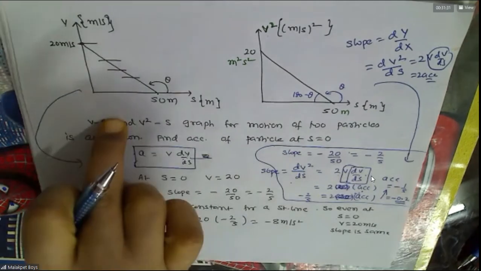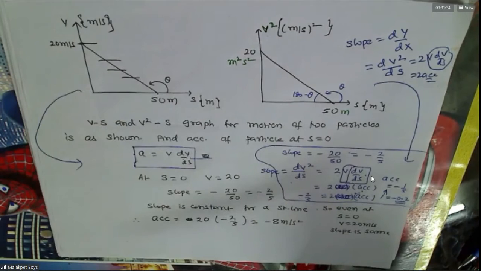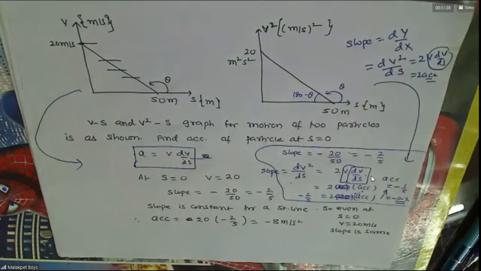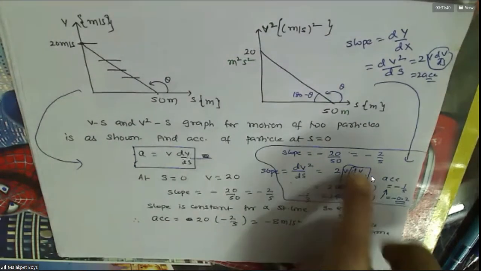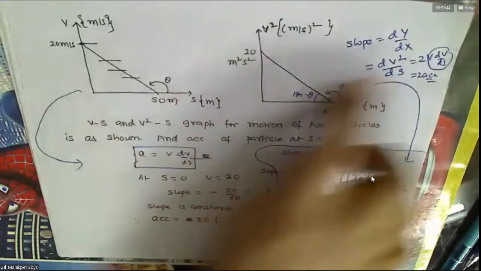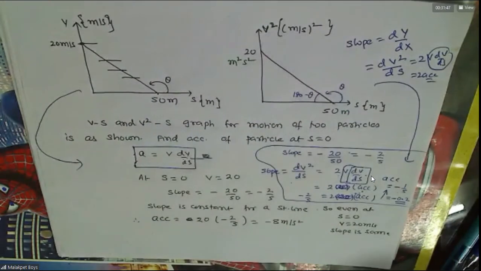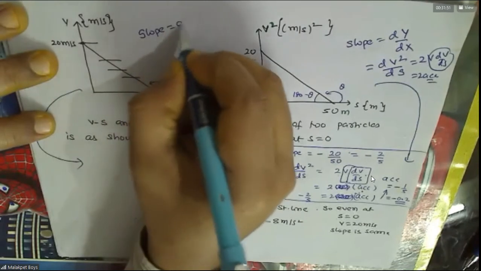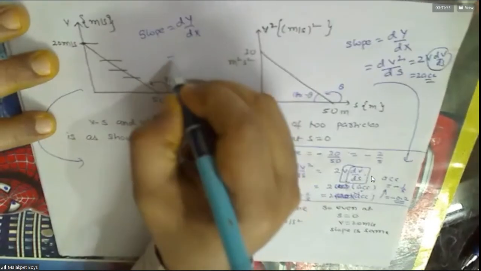For this graph, for the first one, that graph will be like that. Here if you look at this, this whole thing is acceleration. This is 2. Slope is dy by dx. Understood this? Here what is the slope? Slope is dy by dx. What is there on the y coordinate?